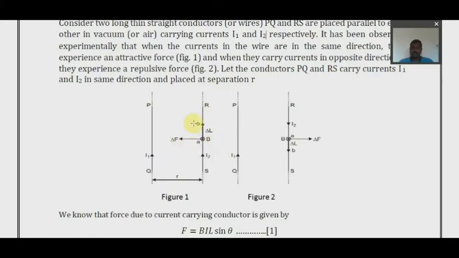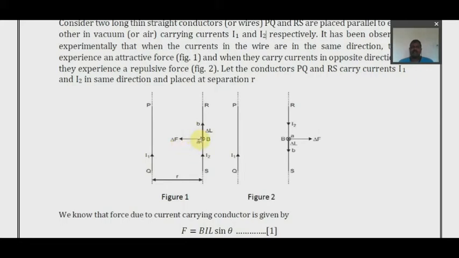The same case that we have observed in the last question. Here, because of the current I1 flowing in PQ, there is a magnetic field produced on RS on the observable length we have taken, delta L. Because of this magnetic field, there is an attractive force towards PQ, that is delta F.